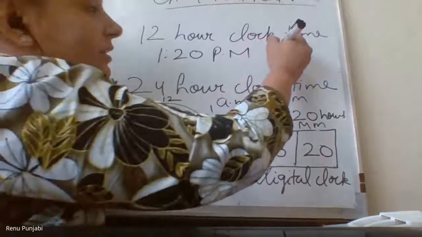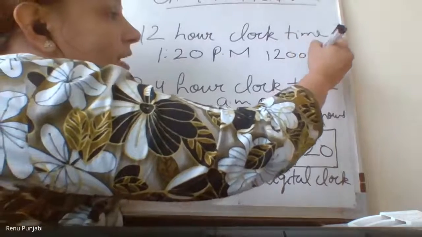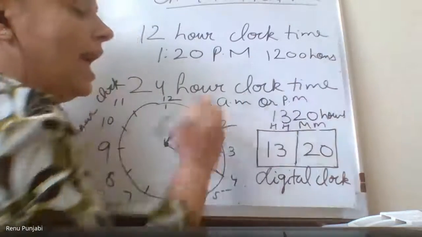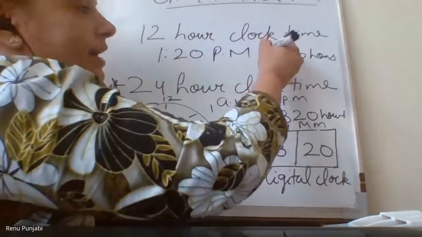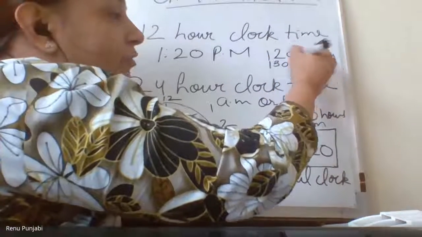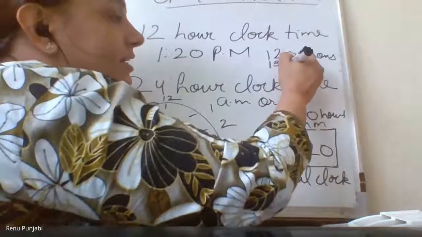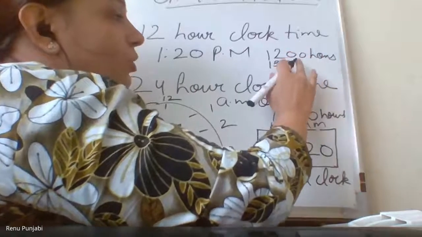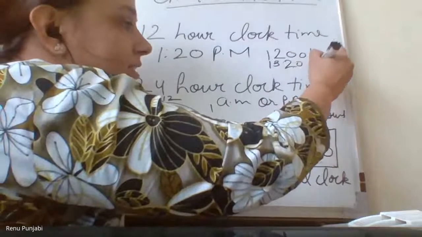Because 1200 hours is 12, and after 1200, 1300 is 1 o'clock. So 1330 will come, and 1320 will come in the hours.